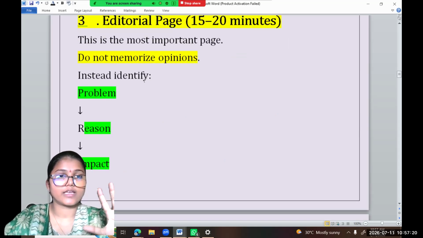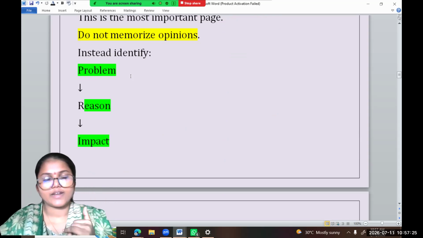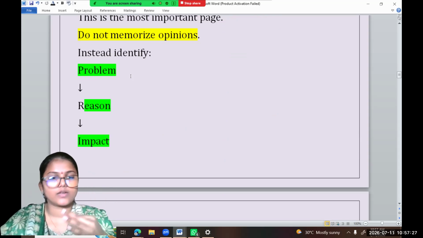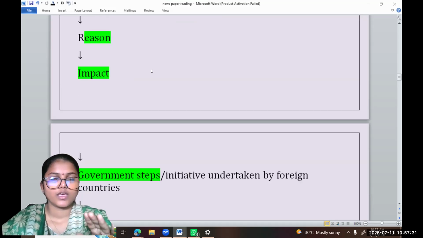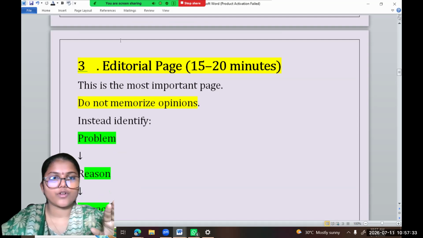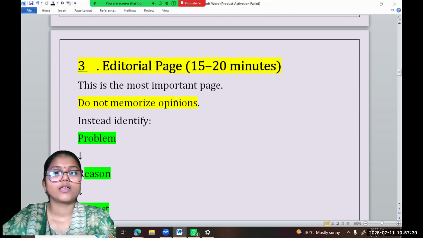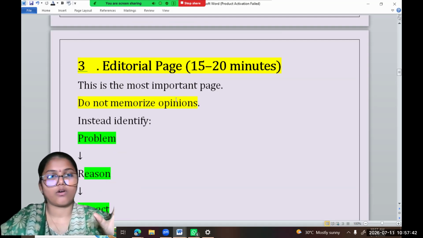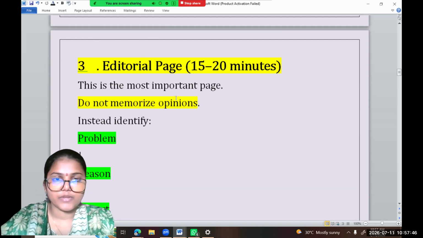You should analyze it: if it's a problem, there is a reason behind it, find that reason, and its impact. Government steps, challenges, way forward. Everything you will sort out from the editorial section. What is an editorial? It's not the news, it is the opinion, the comment on the news happening the preceding day.